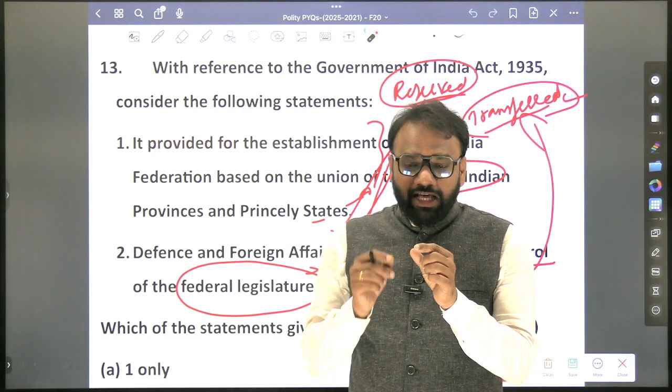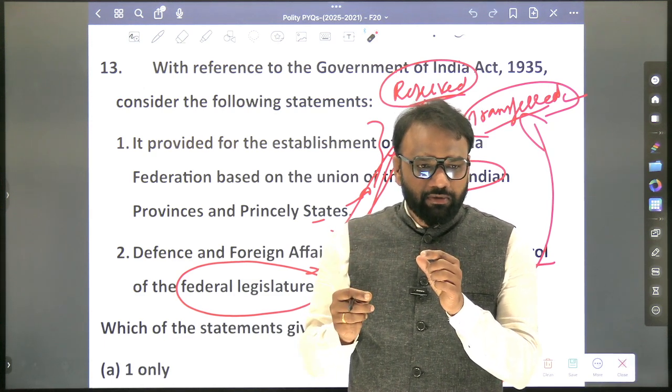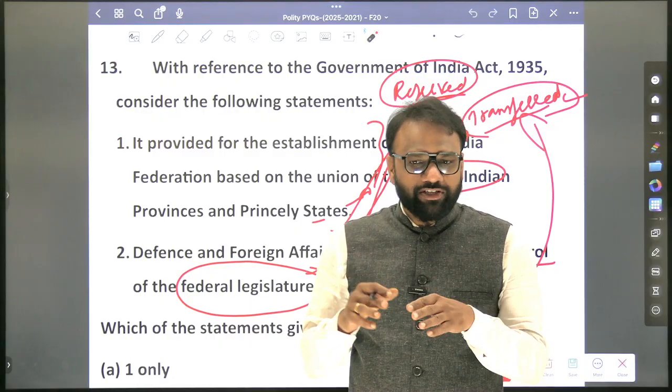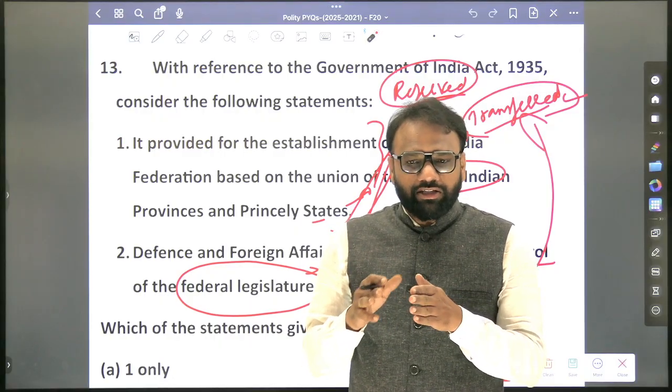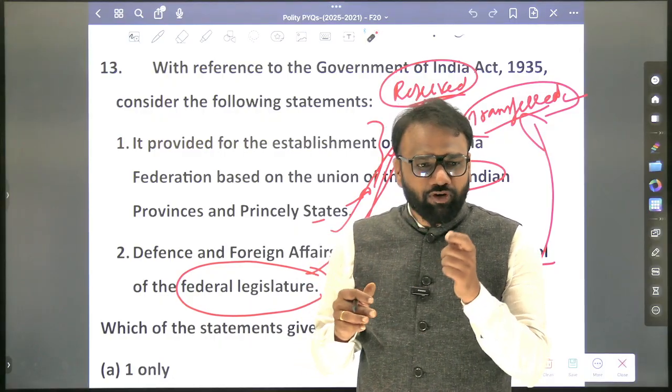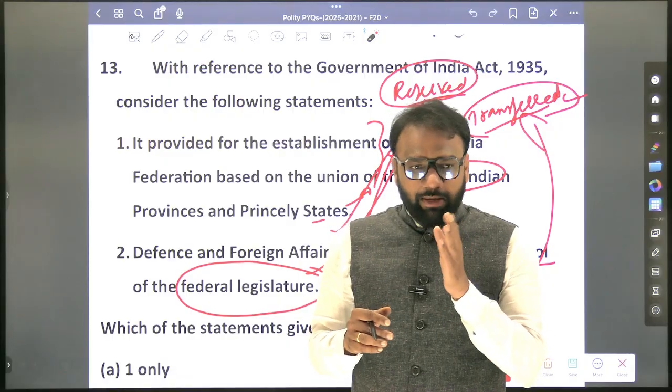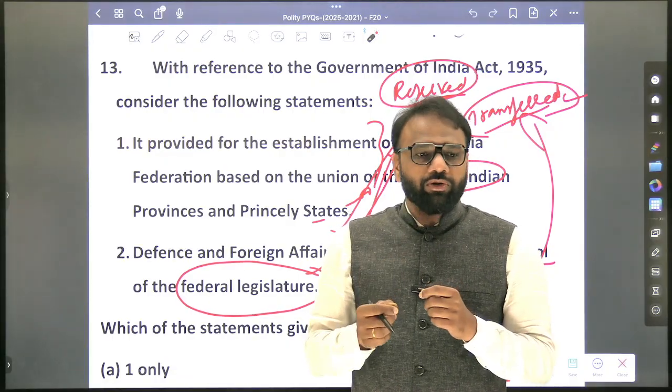See here, whether they are going to frame a question on these provinces. Definitely they will frame. Which were the provinces where bicameralism was established as a result of the Government of India Act 1935? They may definitely ask it, the last question. So we need to know about those places.